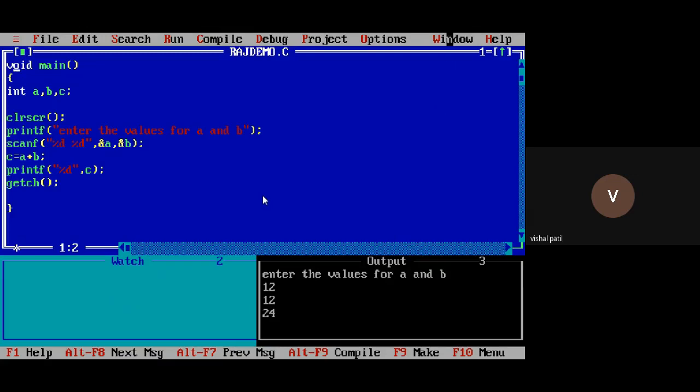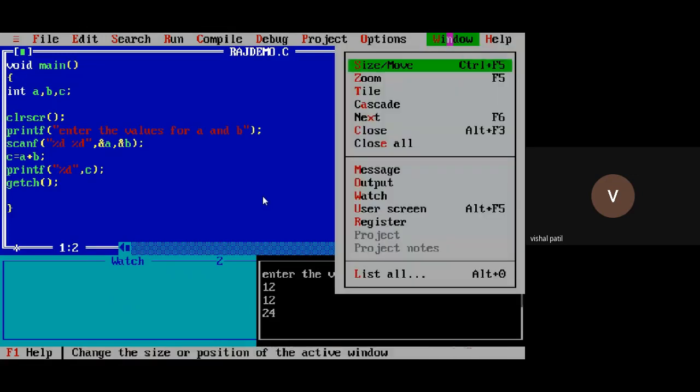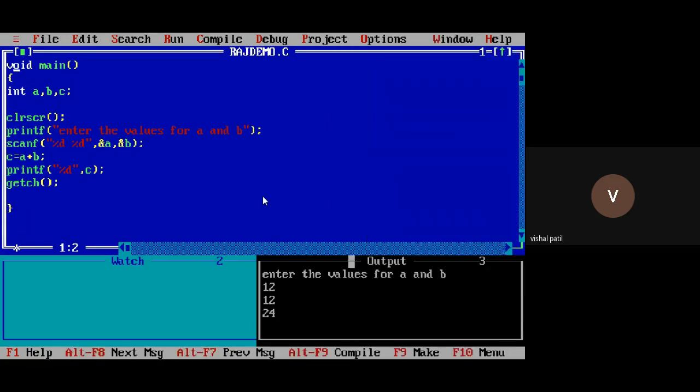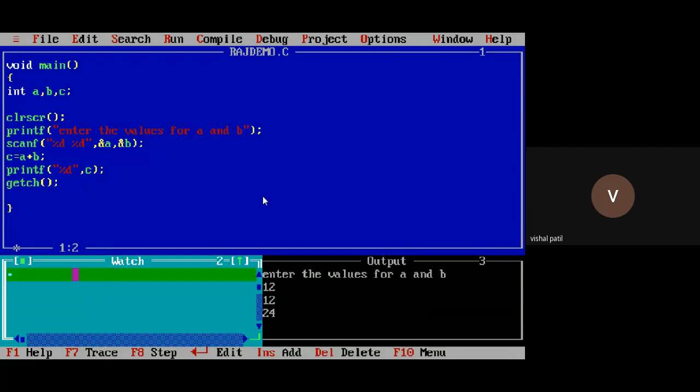Let me repeat. In Windows, first of all you need to click on watch. Again go to Windows, click on output, again go to Windows, click on tile. This is nothing but the tiling of the windows. Now I want to add the watch. I want to watch the values of the variable, so you need to click here on watch.